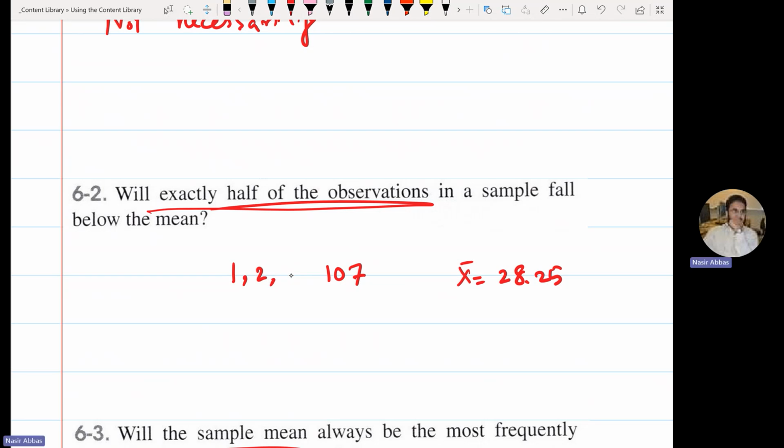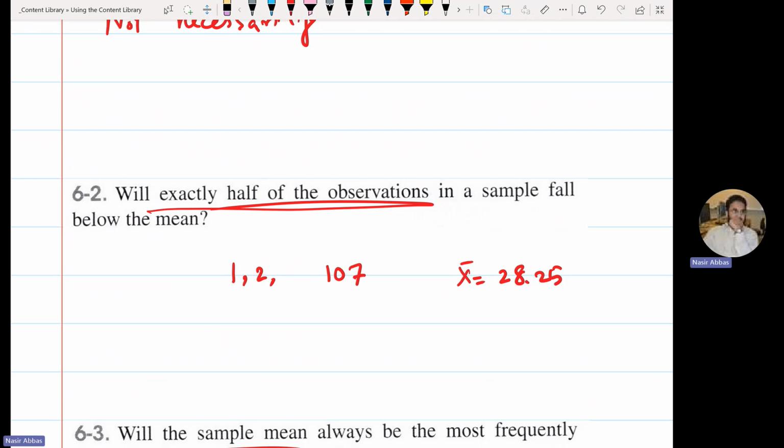Here, take 3 values. Now find the mean. No. Median, yes. The median will be 2. One value is below and one value is above, and we consider the 2 itself to be half above and half below because it's equal. So 1.5 values are above, 1.5 below. For 4 values, 2 will be below, 2 will be above. The statement will always be true for the median, for population, not for sample.